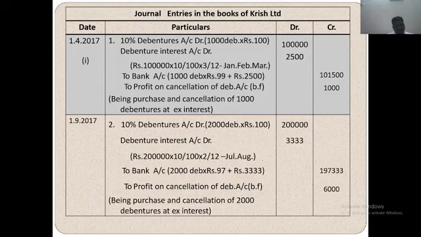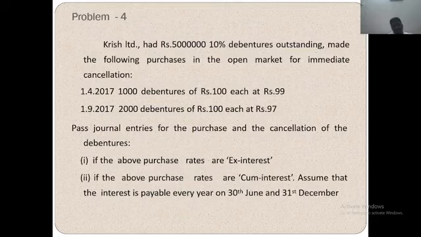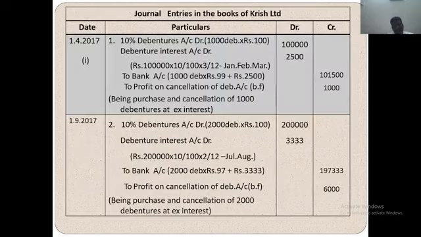Every year interest will be converted from 30th June to 31st December only. But here June is over. Then July, August only, 2 months only will be allowed. So 2 months interest is 3,333. To bank account, 2,000 into 97 rupees plus 3,333, that is the interest. Profit on cancellation of debenture account 6,000 rupees, being purchase and cancellation of 2,000 debentures ex interest.